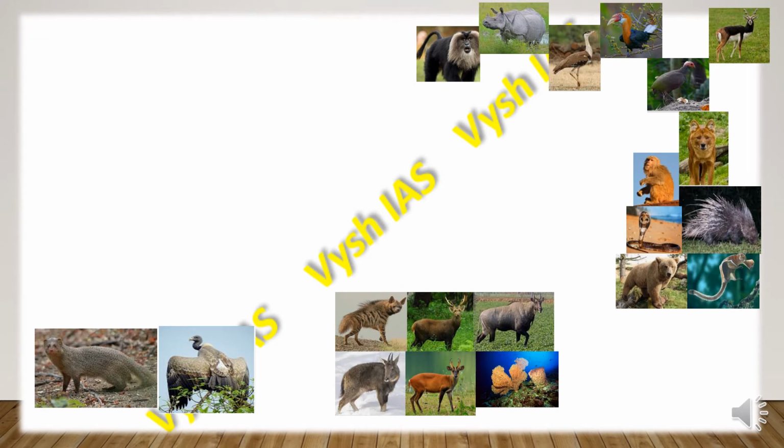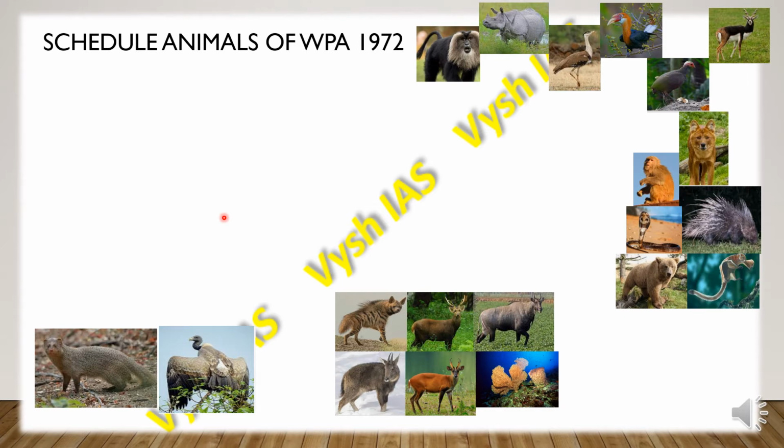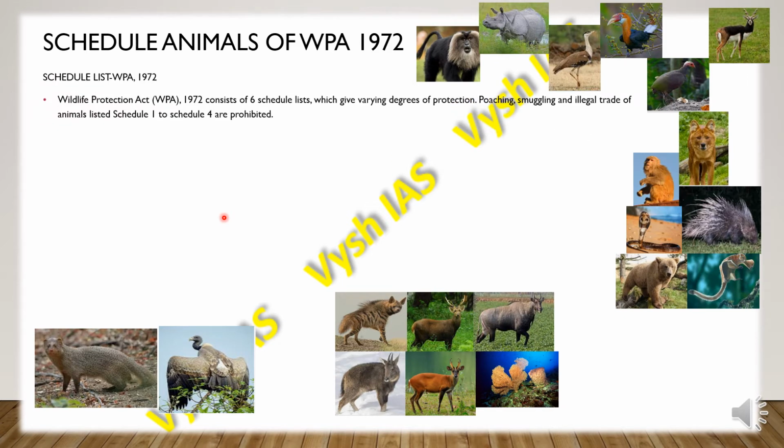So in this part of the video, we will be reading about the scheduled animals of the WPA Act of 1972. So Wildlife Protection Act, that is. The schedule list of the Wildlife Protection Act 1972 consists of 6 schedule lists. They give us varying degrees of protection for the animals. And they tell about poaching, smuggling and the illegal trade of animals which are listed from Schedule 1 to Schedule 4. It is prohibited, whatever animals are present in Schedule 1 to Schedule 4.